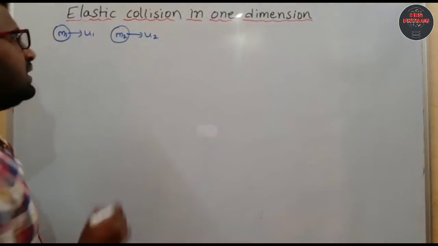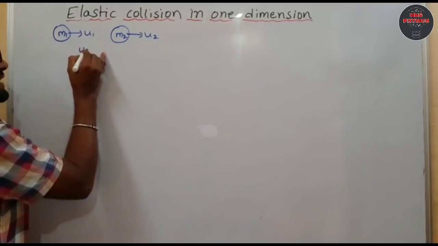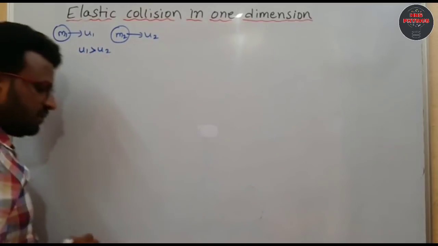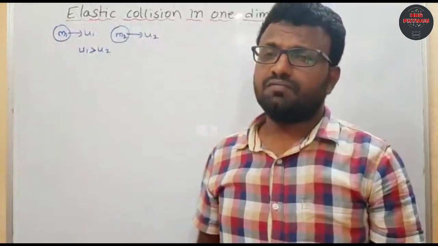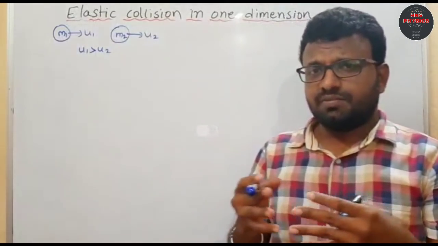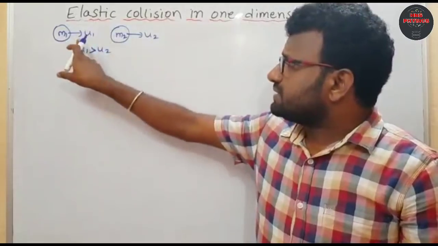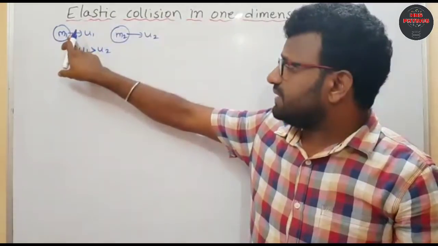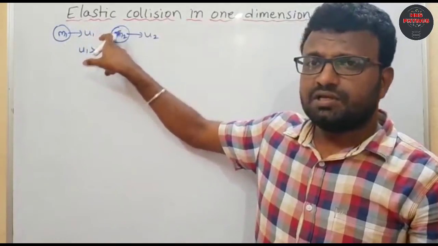Here u1 is greater than u2, meaning the first ball's velocity is more than the second ball's velocity, so then only collision occurs between the two balls. Because it has more velocity, the first ball collides with the m2 ball.